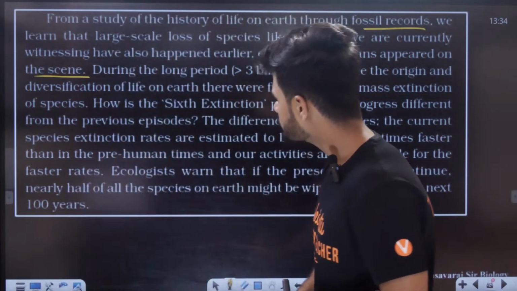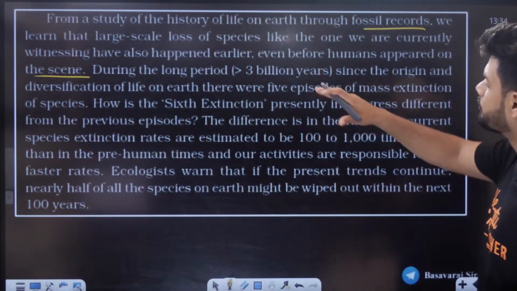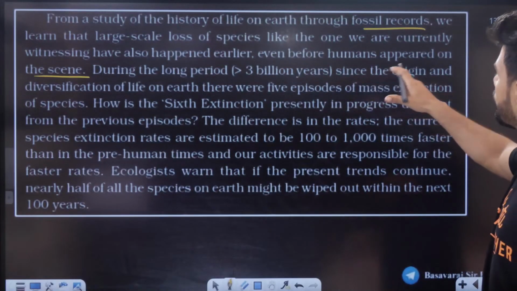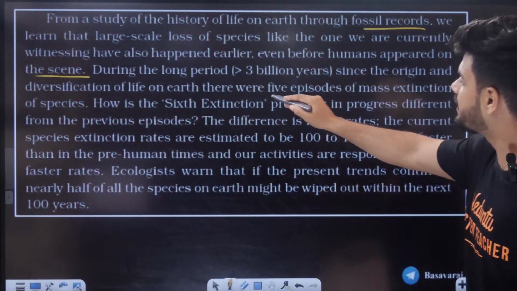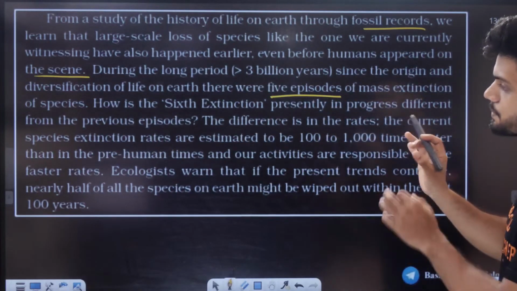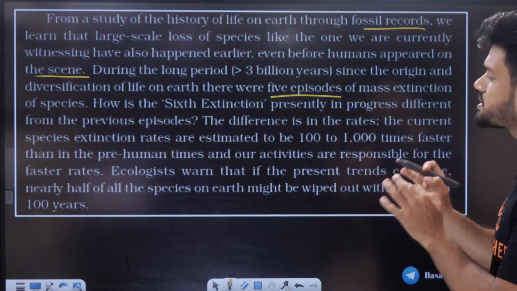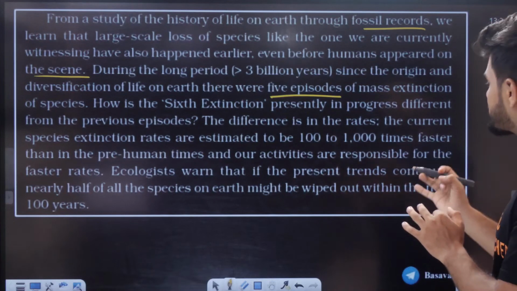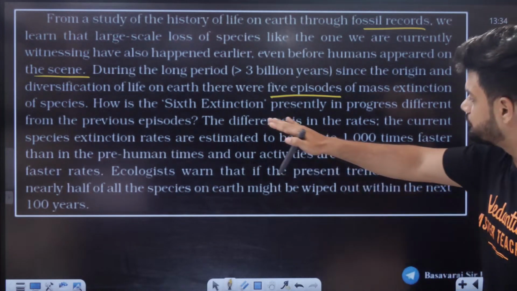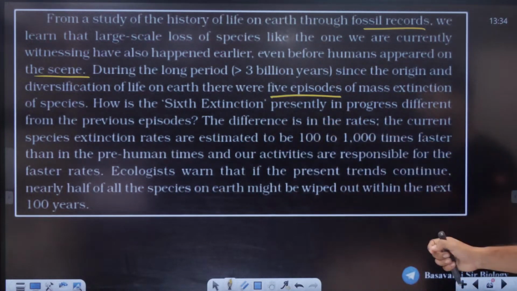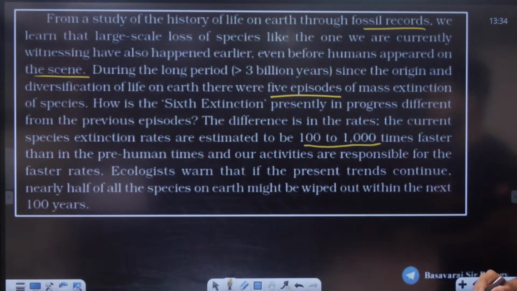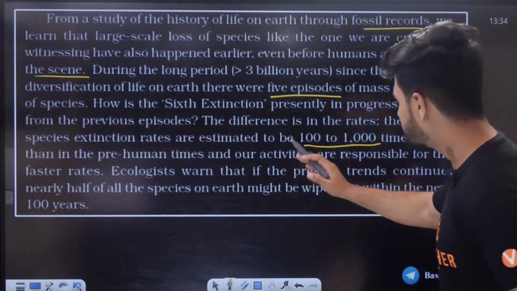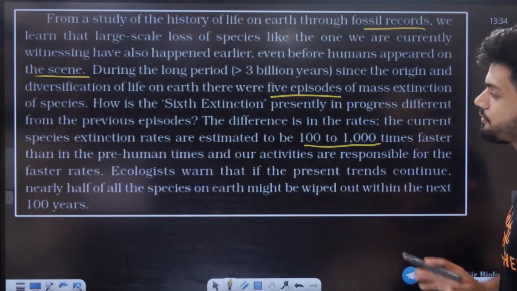During the long period, more than 3 billion years ago, since the origin and diversification of life on Earth, there have been 5 episodes of mass extinction of species. How is the 6th extinction presently in progress different from others? The difference is the rates. The current species extinction rates are 100 to 1000 times faster than the pre-human times, and our activities are responsible for the faster rates.